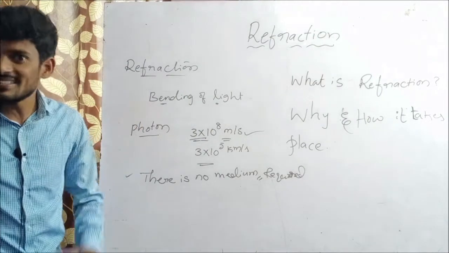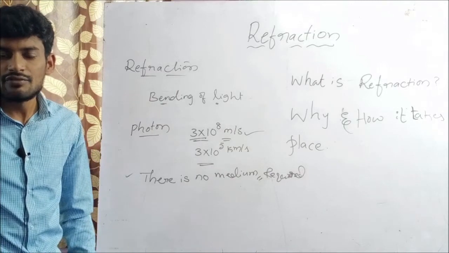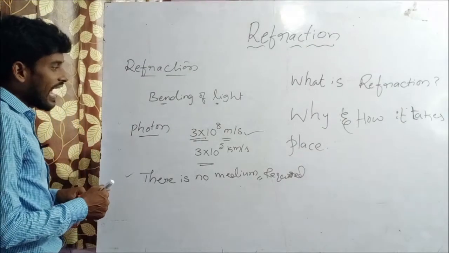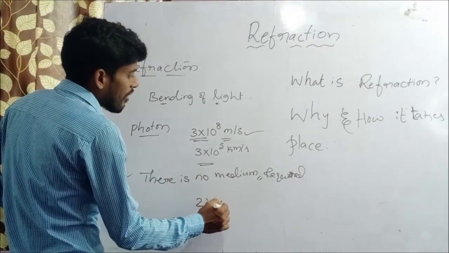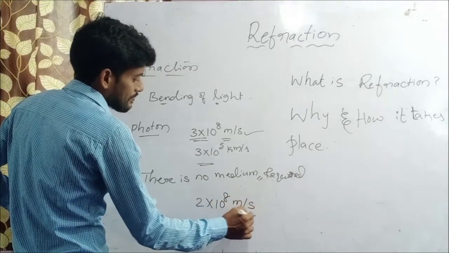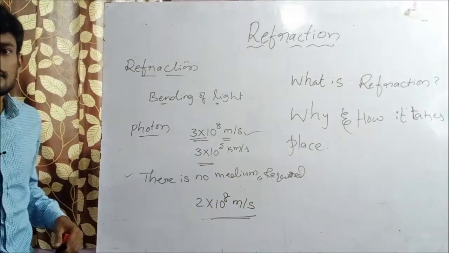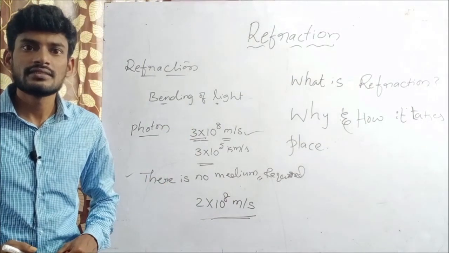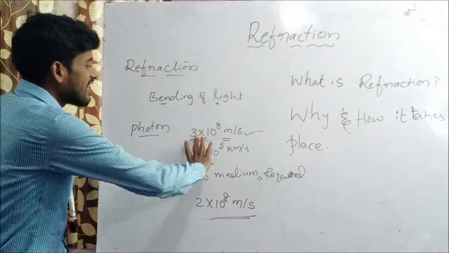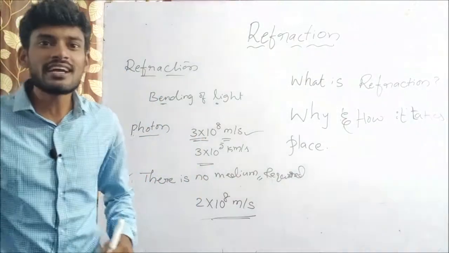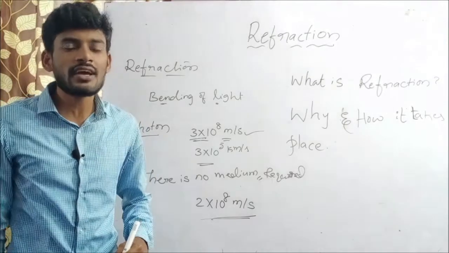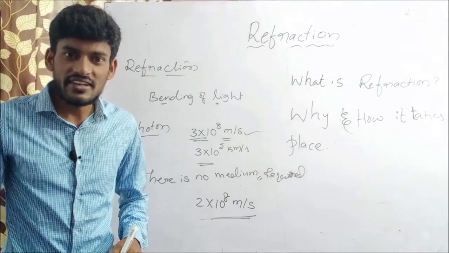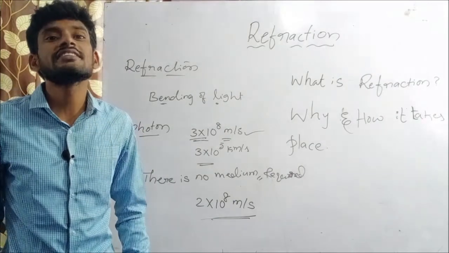In glass, the light speed is 2 into 10 to the power of 8 meter per second, slightly lower. This speed variation leads to the most regular phenomenon in our daily life, that is refraction. Refraction happens because of the variation in speed.